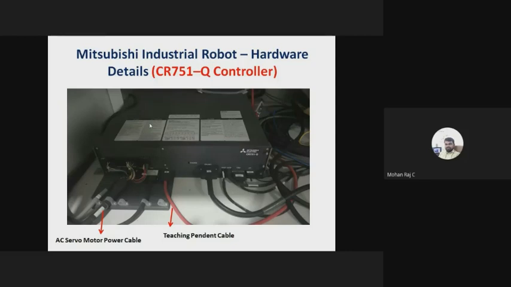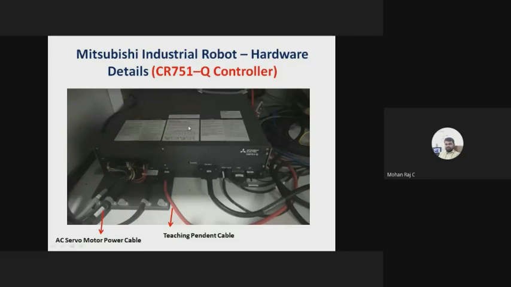That power electronic controller is available here, CR751. If you open that box, you can see a lot of IGBTs, a lot of transistors. It may be a MOSFET, right? If it is a low power motor, you can go for MOSFET. If it is a high power machine, you should select an IGBT based inverter. So all those things are available.